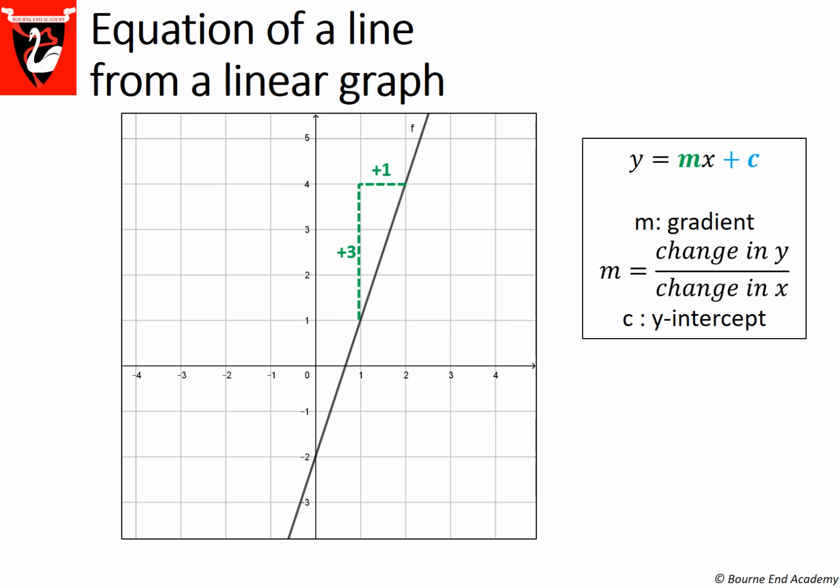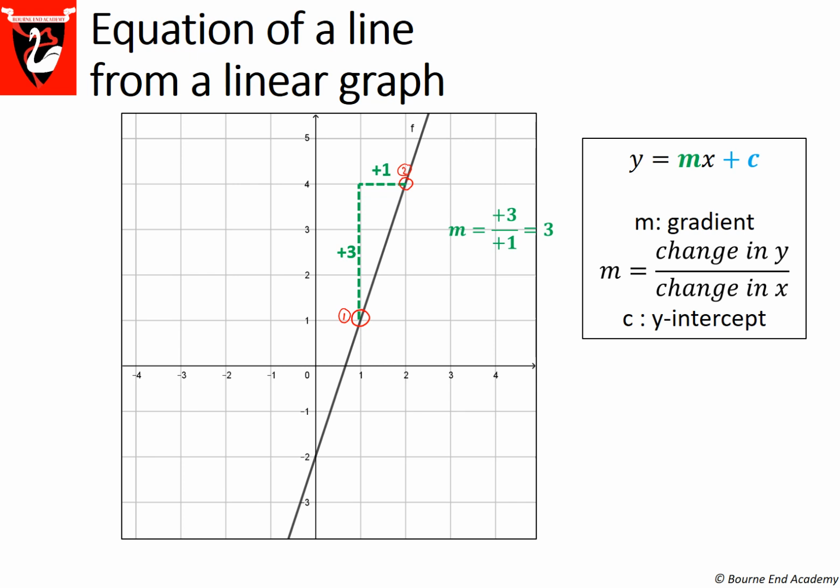Once you have chosen these 2 points, you can then draw the lines going upwards and across to connect them. To go from point 1 to point 2, you're going to need to go up 3 and across by 1. So your gradient is going to be change in y over change in x, 3 over 1, equals 3. We now have a gradient.